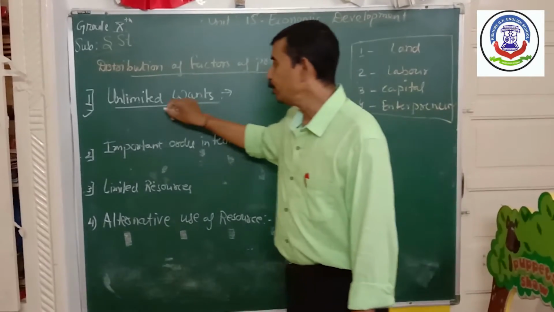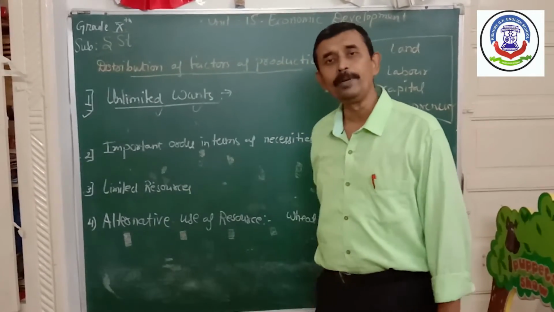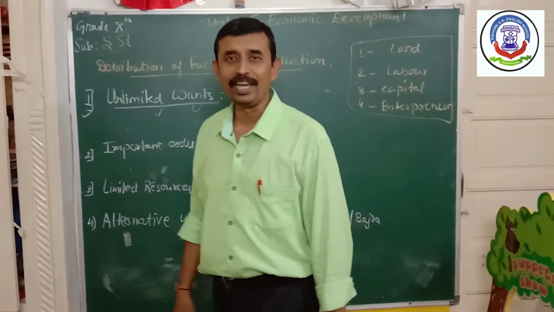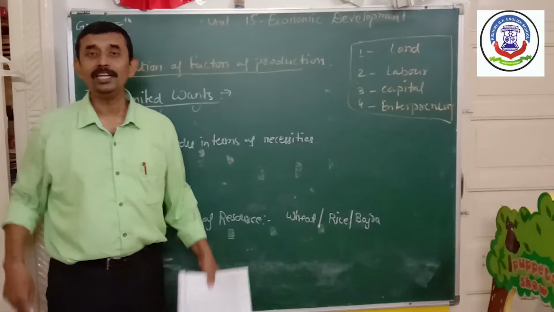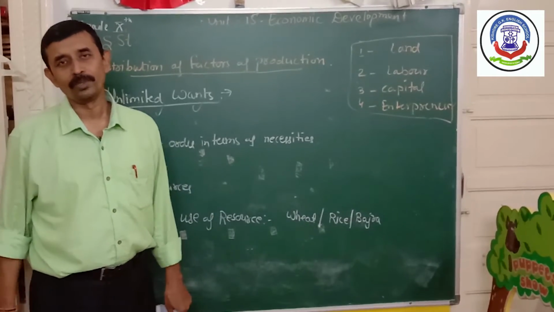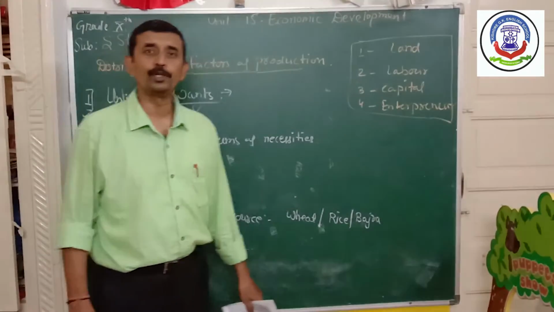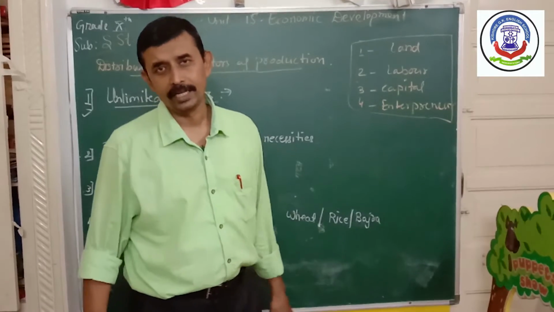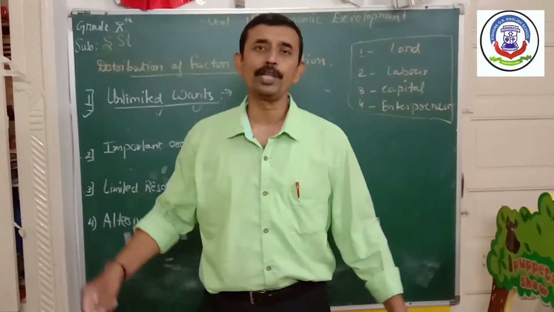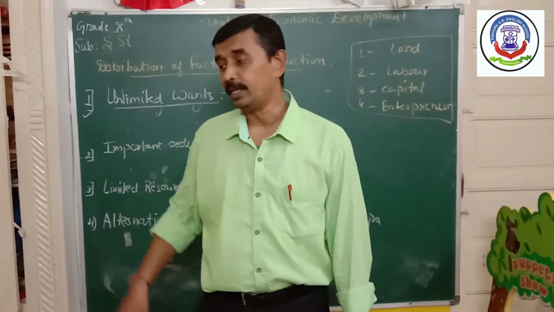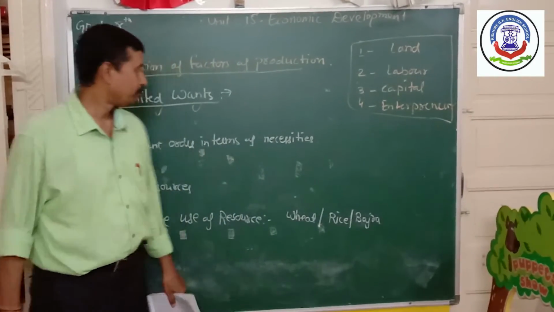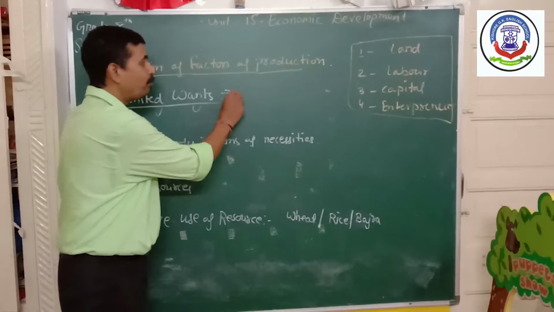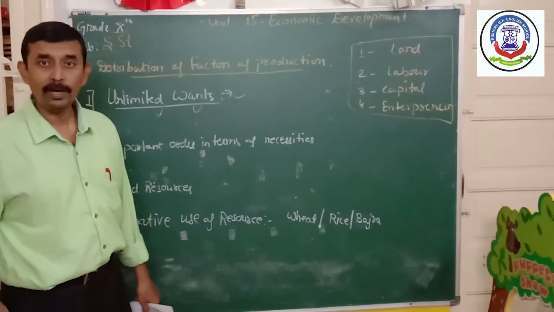If we continue to satisfy our unlimited wants, in that case there will be shortage of resources, and that will create problem. Whenever scarcity of resources is created in market, that creates problems like price rise, and some of the social evils are also born at that time. So we have to satisfy our wants, but logically.